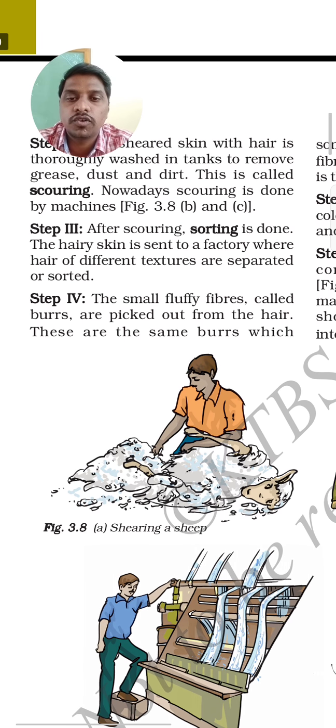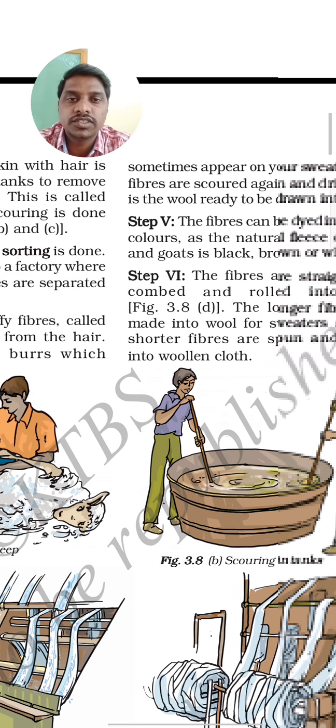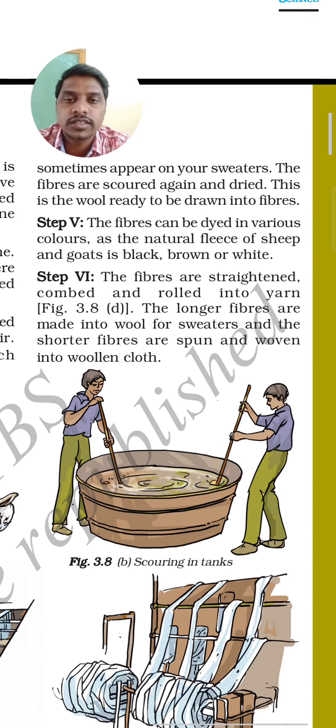Next, the fourth step, the small fluffy fibers called burr are picked out from the hair. These are the burrs which sometimes appear on your sweaters. The fibers are scoured again and dried. This is the wool ready to be drawn into fibers. They once again clean the wool so that it is ready to be drawn into fibers.